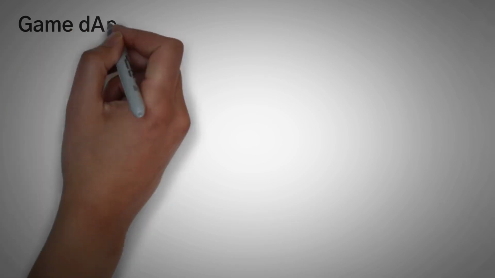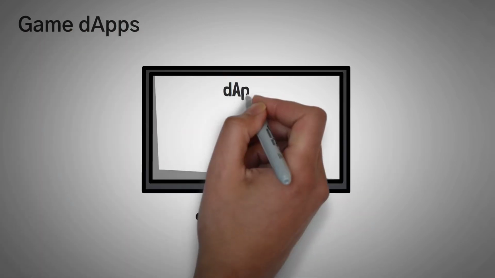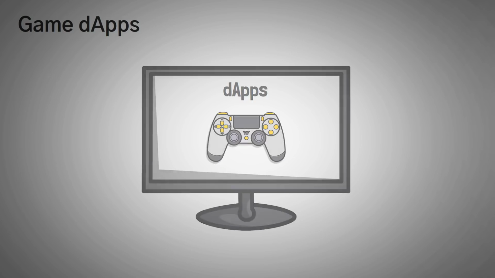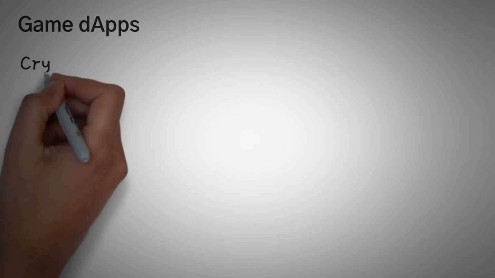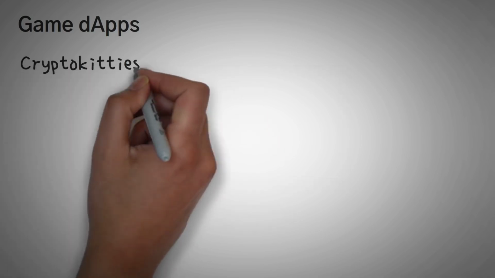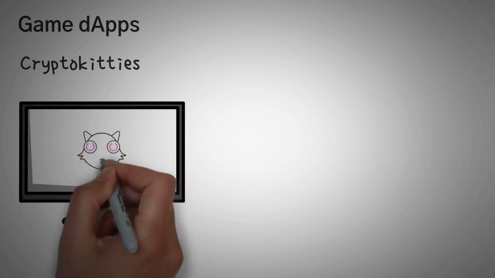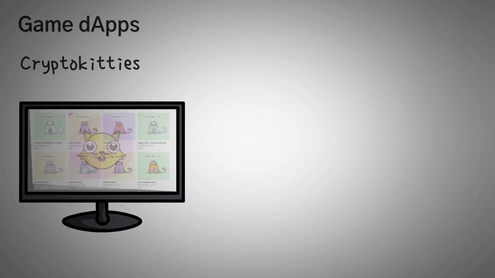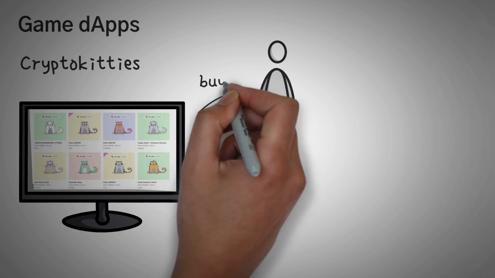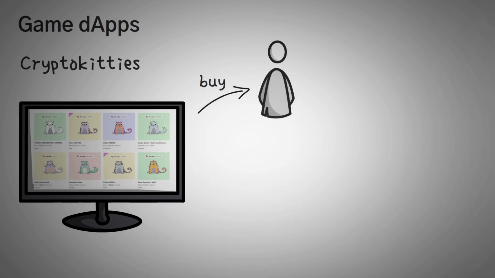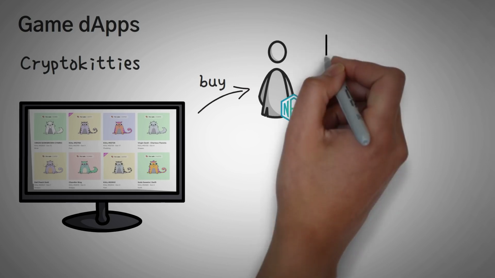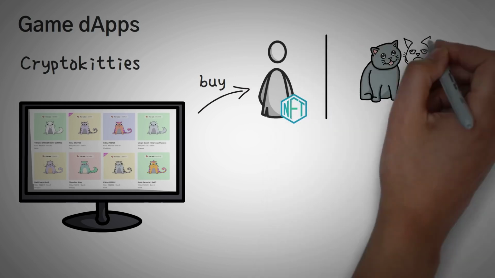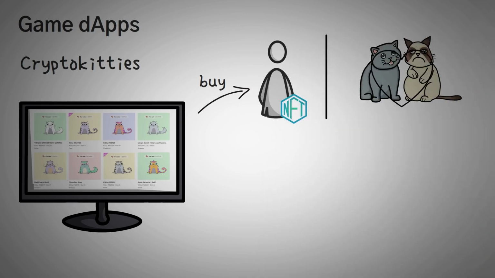Next up on the menu, we have game dApps. Now, of course there's going to be games. I mean, programmers are the ones creating these dApps, so they're going to find a way to gamify the space. Number one is CryptoKitties. So CryptoKitties is a decentralized application that allows you to buy these little cute kittens. Technically what you are buying is the NFT data of rights to that certain token that represents the kitty. However, the fun part of this game is that you can actually collect a bunch of these kittens and even breed them to create more kittens.